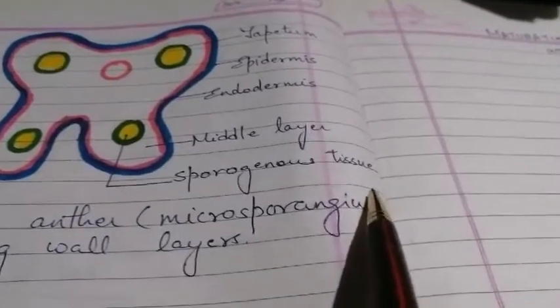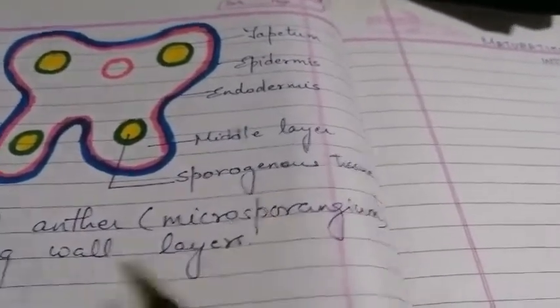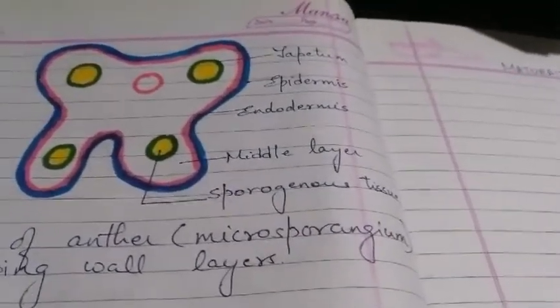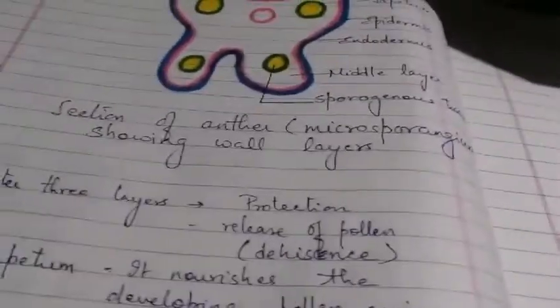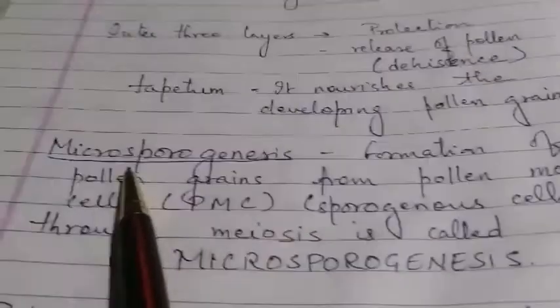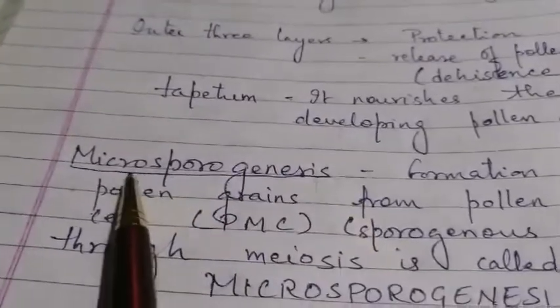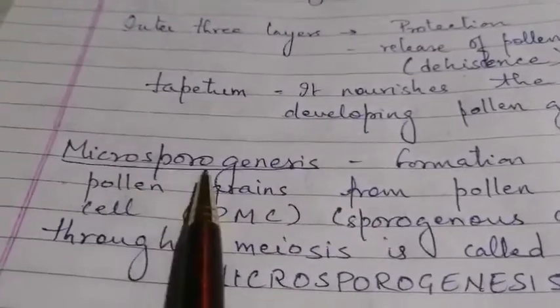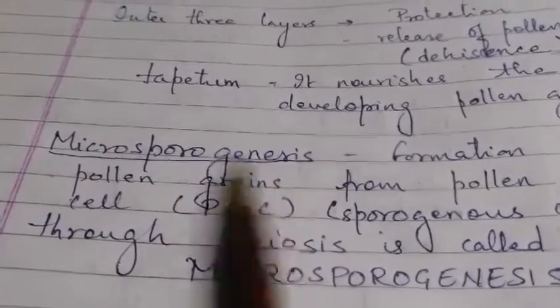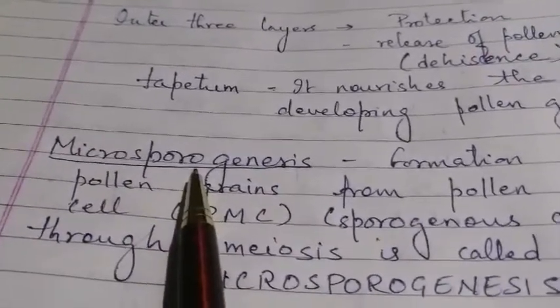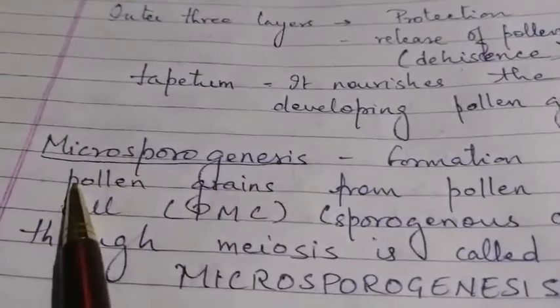the sporogenous tissue. Okay. Now the formation of male gametes is called what? It's called microsporogenesis. Microspore is your male gamete. Formation of the male gamete is called microsporogenesis.